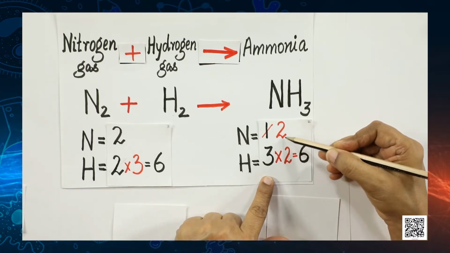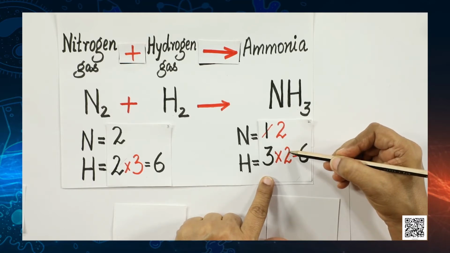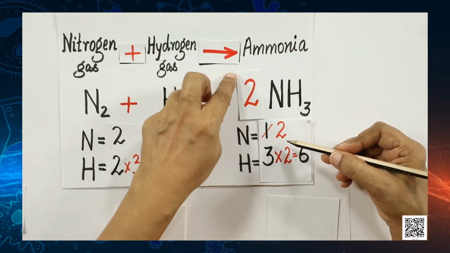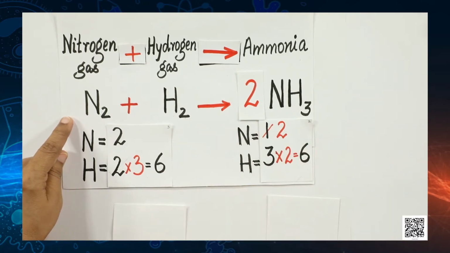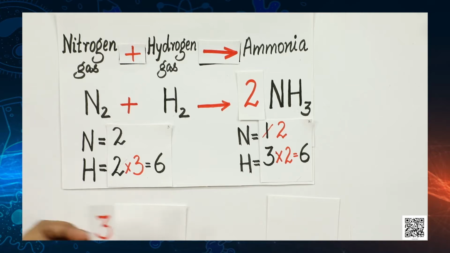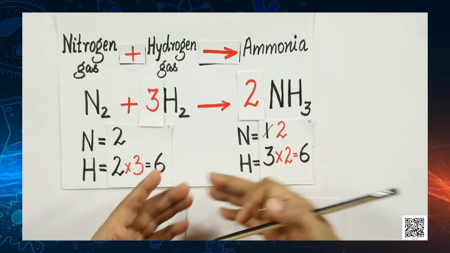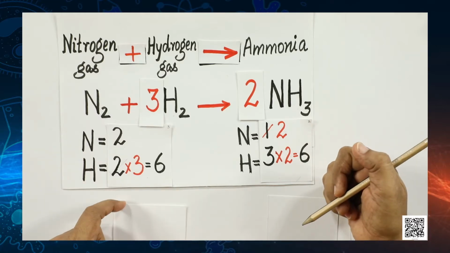Here I have shown the coefficients to be added in red color, so that you can identify them easily. So, okay, here we go. We write a coefficient 2 in front of NH3, and in front of nitrogen no coefficient needs to be written, and in front of the hydrogen molecule you have to add coefficient 3. You have got a balanced chemical equation of the reaction of nitrogen gas with hydrogen gas forming ammonia.